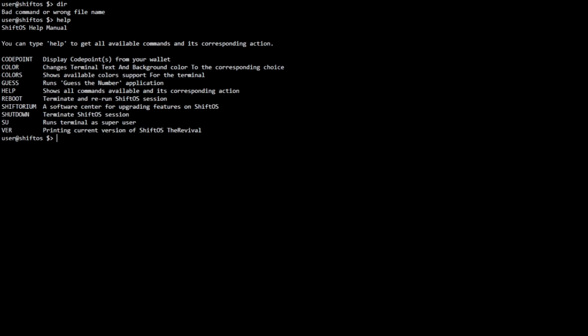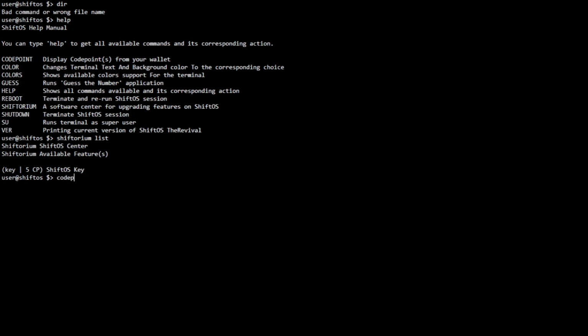To know what features are going to be available at this point in time in the Shiftorium, you can type shiftorium list. There it is. As you can see, the ShiftOS key is available now on ShiftOS. At this point in time, there are no features available in ShiftOS. You have to unlock a key to get the Shiftorium to display as many features as we want, because we need a key to unlock the potential of ShiftOS.